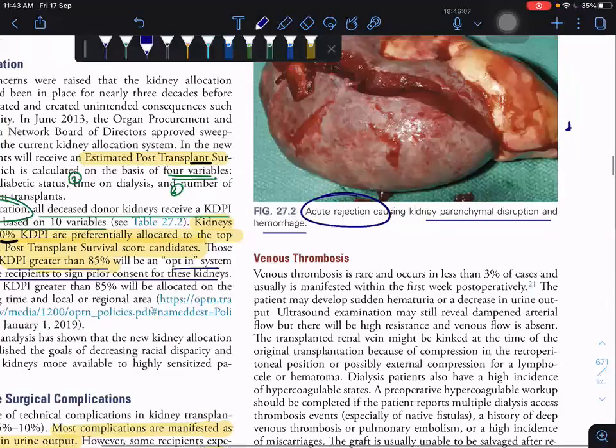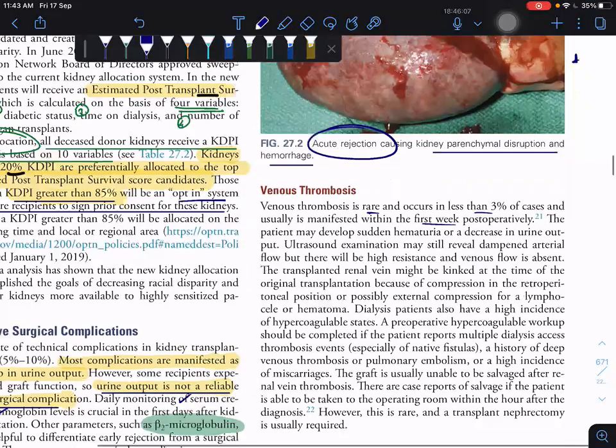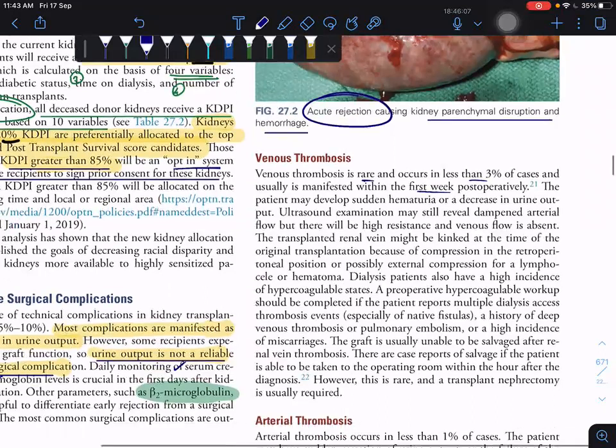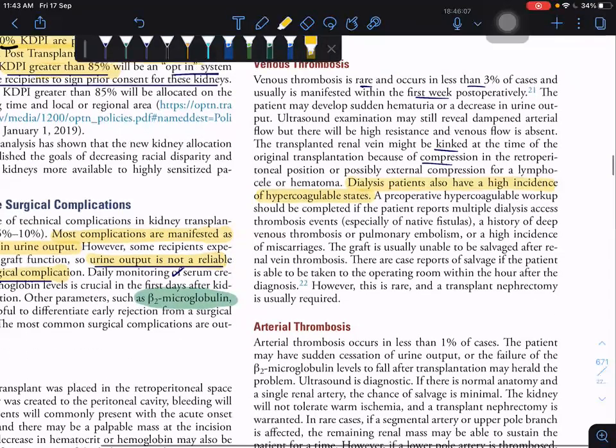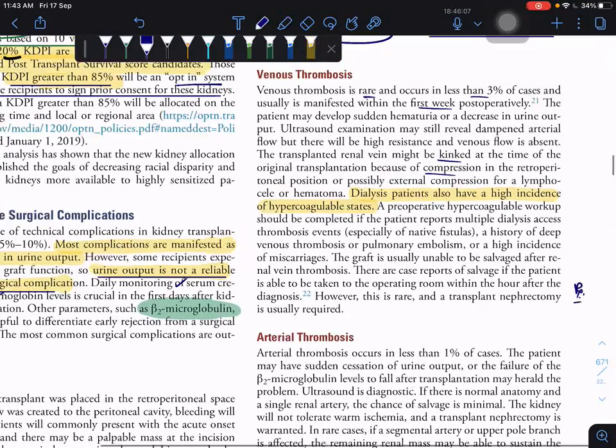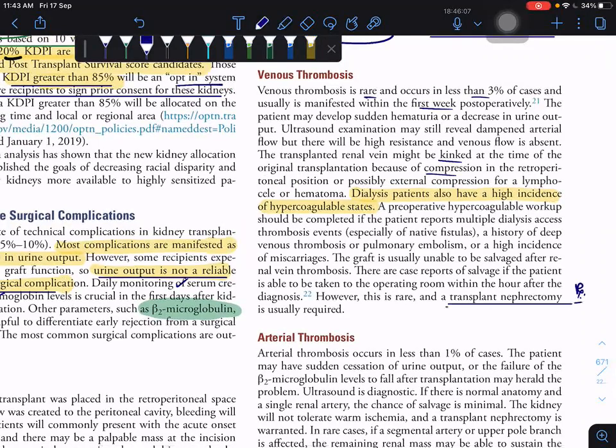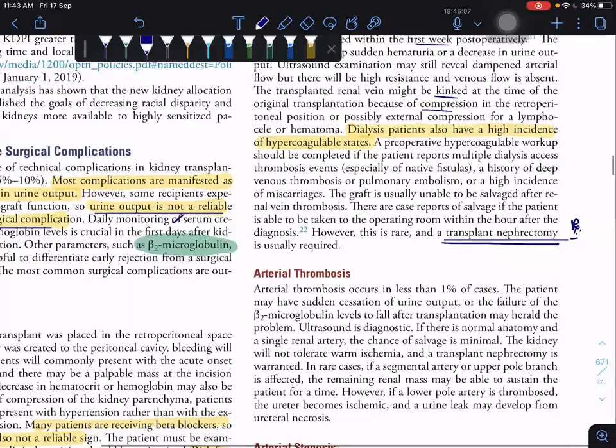Venous thrombosis is rare, occurring in less than 3%, and mostly in the first week post-operatively. The causes are either thrombosis of the vein or external compression. Previous dialysis patients also have a high incidence of hypercoagulable state. What is the treatment for venous thrombosis? Transplant nephrectomy is usually required.